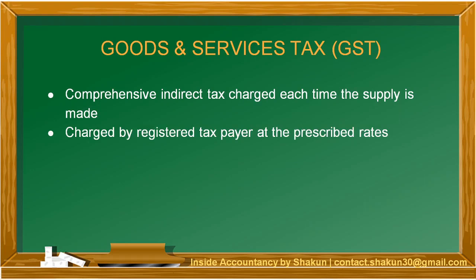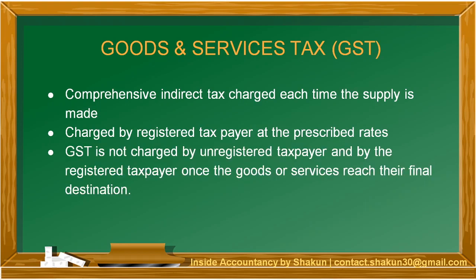It is charged by only that person who is a registered taxpayer, and the rates are also prescribed by the government. It cannot be charged by any person who is an unregistered taxpayer, and it can also not be charged by a registered taxpayer once the goods or services reach their final destination. That means that it cannot be charged by a person in case the goods have reached their final destination. Now, what is the final destination? That means when the goods reach the consumers and they get consumed. So, it cannot be charged after that.